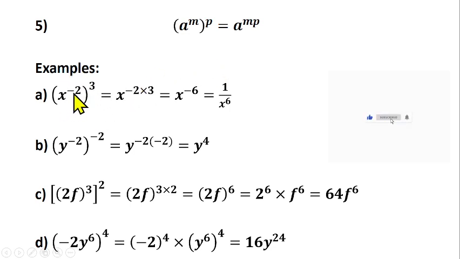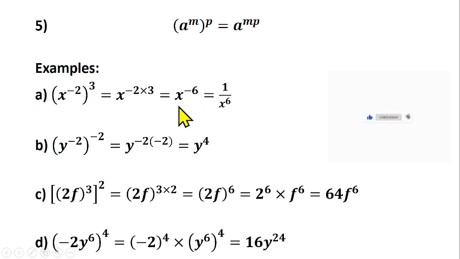Example 1: we have x raised to power minus 2, all raised to power 3. According to this law, 3 will multiply minus 2, so we have x raised to power minus 2 times 3, which gives us x raised to power minus 6.